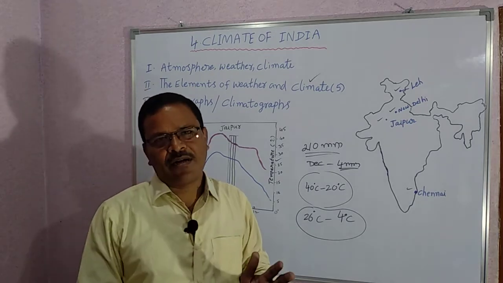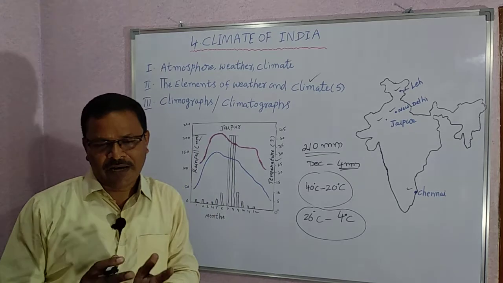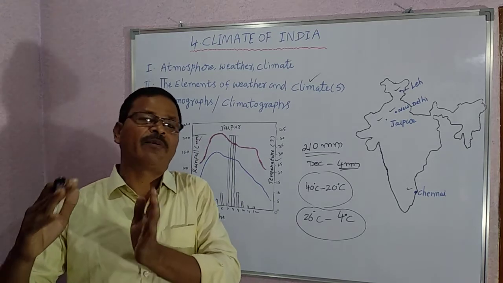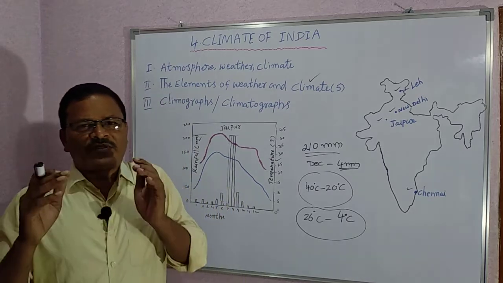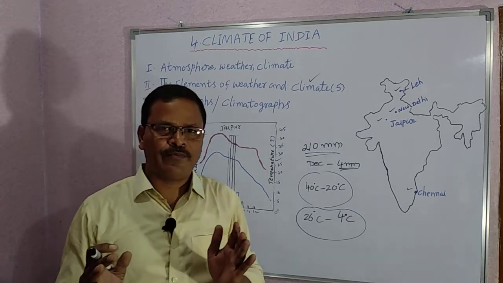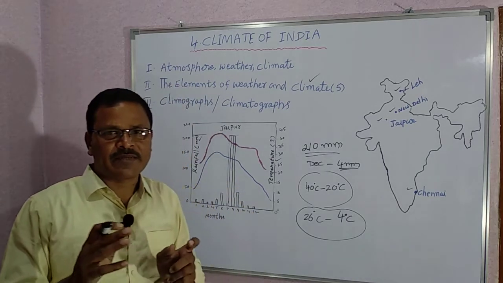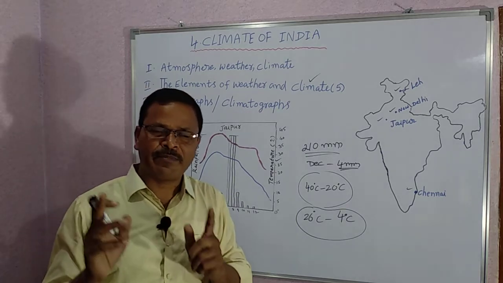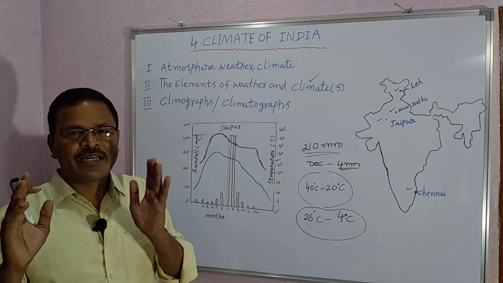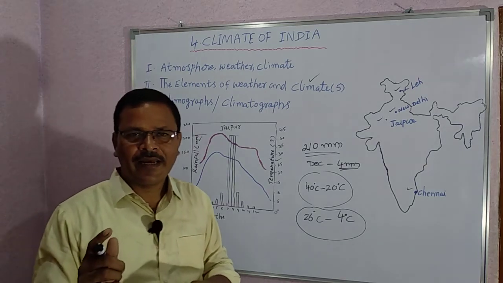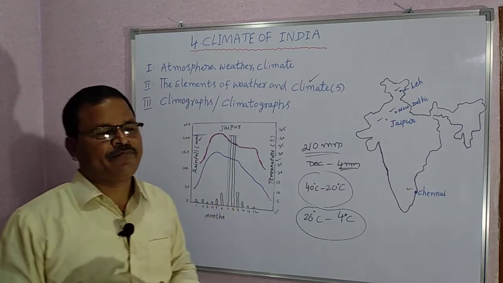These graphs are called climographs. The graphs which are useful to know the climate of a place are called climographs. These climographs show the average monthly values of maximum temperature, minimum temperature, and average rainfall for a given place.